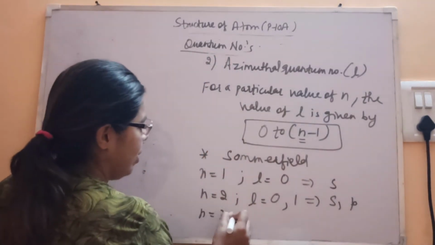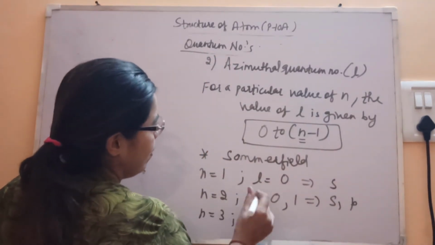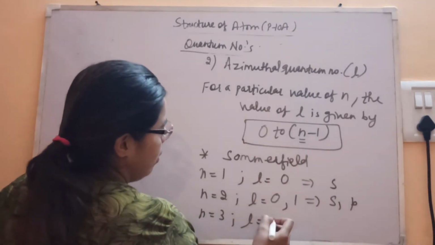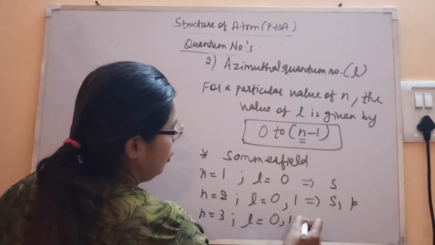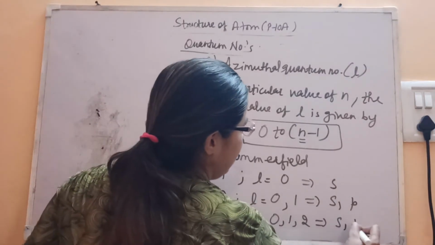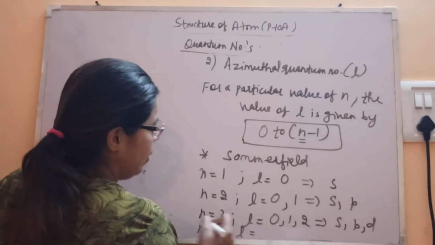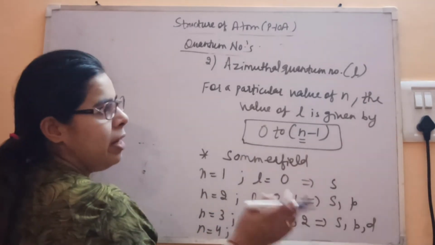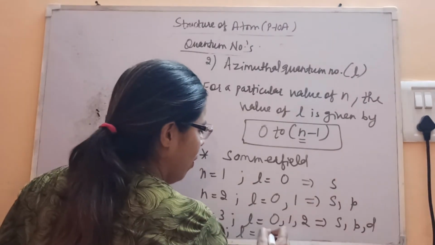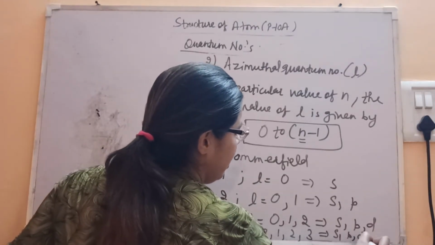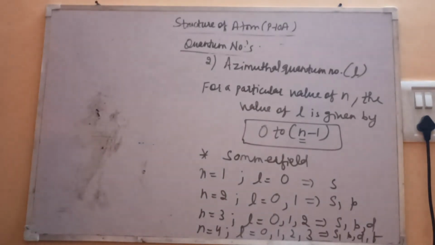If n is equal to 3, l is 3 minus 1, 2, meaning 0, 1, 2, so s, p and d, all 3 are possible. If n is equal to 4, l is 0 to 4 minus 1, 3, so 0, 1, 2, 3, and s, p, d, f are all possible.